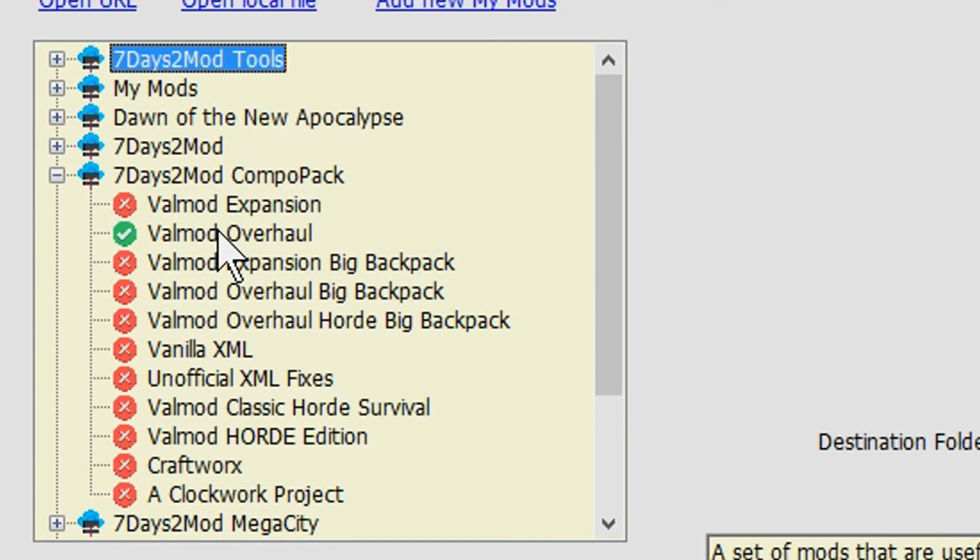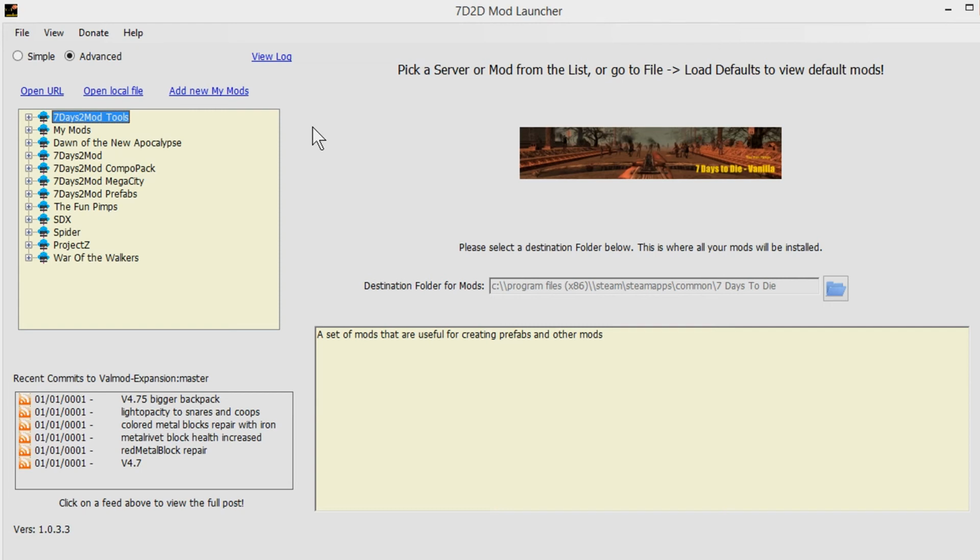Nice and easy. So with that, that just about covers everything you guys need to know about using the 7 Days to Die mod launcher to install and play whichever mods you like. Now, this mod launcher does also offer a feature where you can combine, mix and match a few different mods and create your own personalized combinations. This is beyond the scope of this tutorial. This one was designed just to get you up and running with whichever mods you wanted to try out and play, but there is a way that you can install multiple mods or different combinations from different mods, or maybe if you're working on your own mod, you could also make it compatible with the launcher.